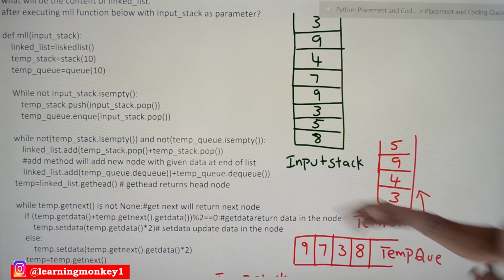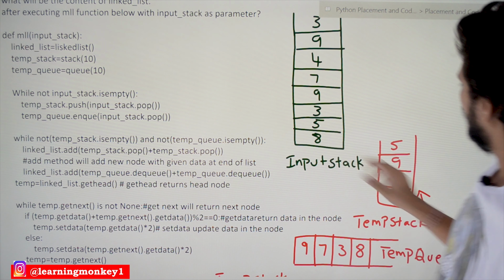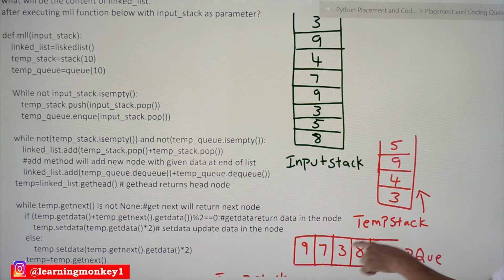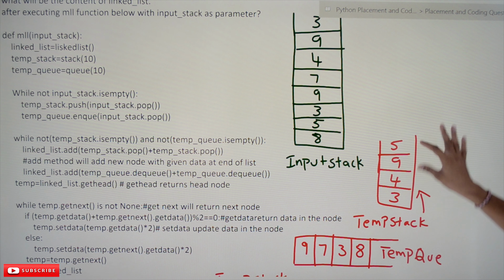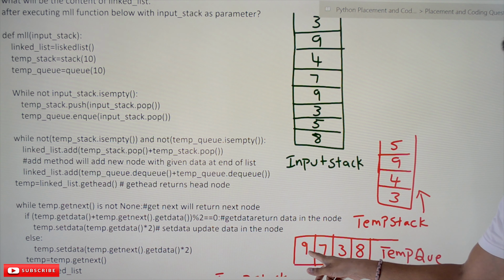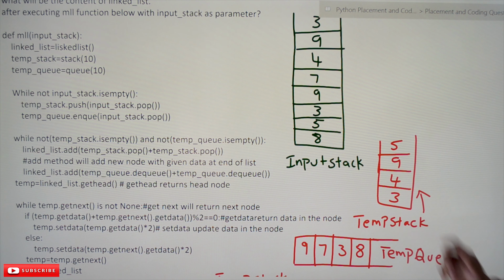After executing this while loop, this is how our temp stack and temp queue look. These are the elements present on the stack. This is the stack top element, and this is the starting element of the queue and this is the ending element, the first and last elements in the queue.